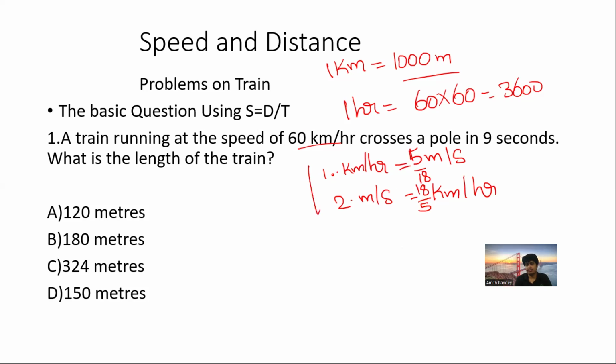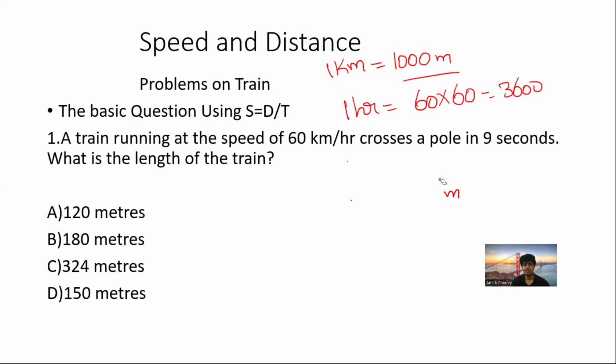One thing you need to remember: kilometer per hour to meter per second is from higher to lower, so the numerator will be lower. From lower to higher, the numerator will be higher. Just remember this: kilometer per hour to meter per second, multiply with 5 by 18, and from meter per second to kilometer per hour, 18 by 5. Hope you understood this. Now let's get started.